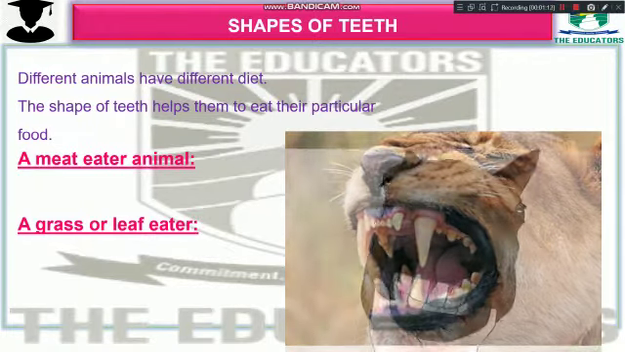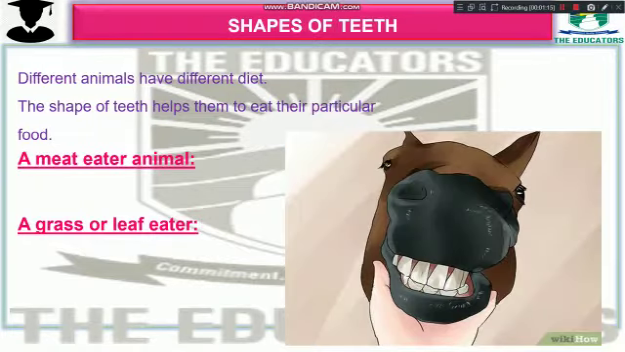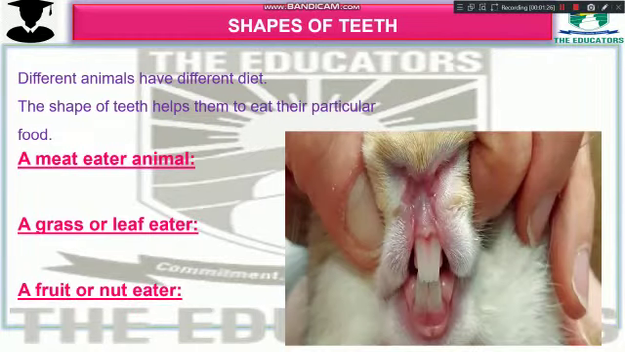A grass or leaf eater. A grass or leaf eater like horses, cows, goats, sheep, etc. Their teeth help them to grind down their food. A fruit or nut eater. Most of the small animals like rabbits and squirrels love snacking on nuts. They have strong teeth to break open the nuts.